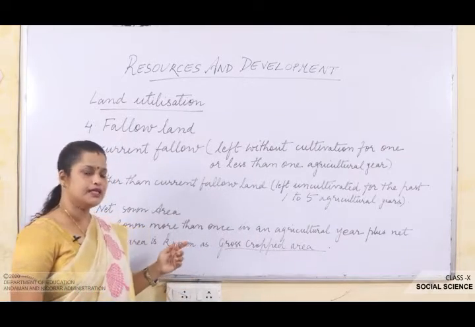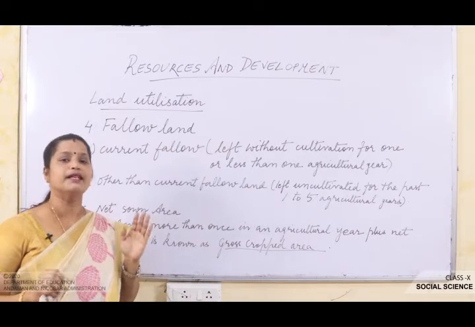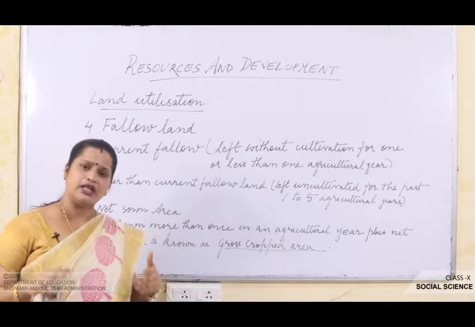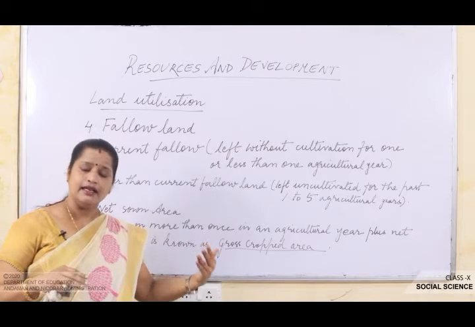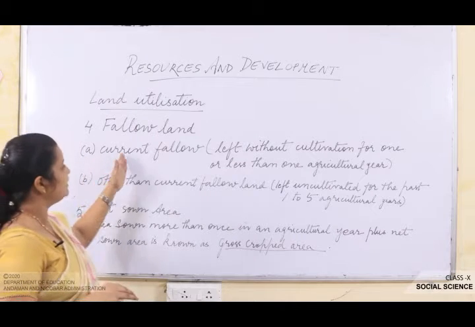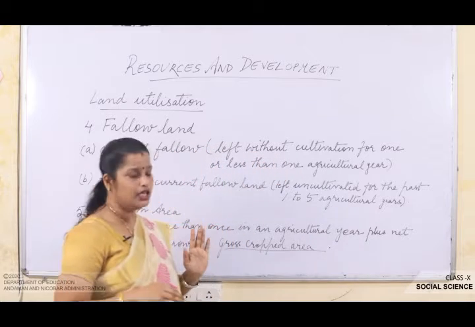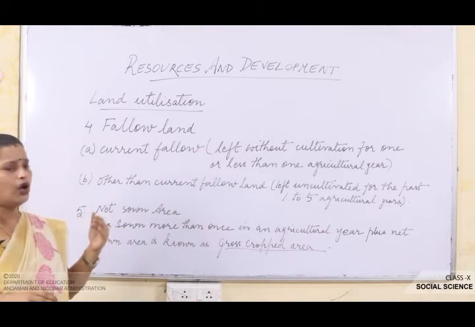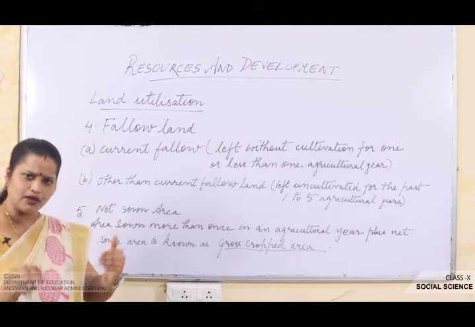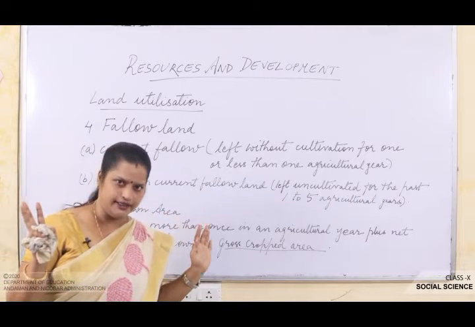So my dear students, the fourth point is fallow land. When I say fallow land, as I told you before also, means such lands which are left uncultivated for some period of time so that naturally the soil could regain its fertility back, okay. So under that the first is current fallow, means here the land is left without cultivation for 1 or less than 1 agricultural year, means for 1 year or less than 1 year we leave the land without doing any cultivation on it, okay.